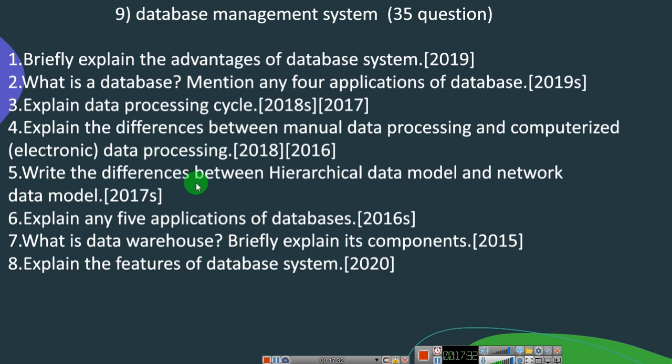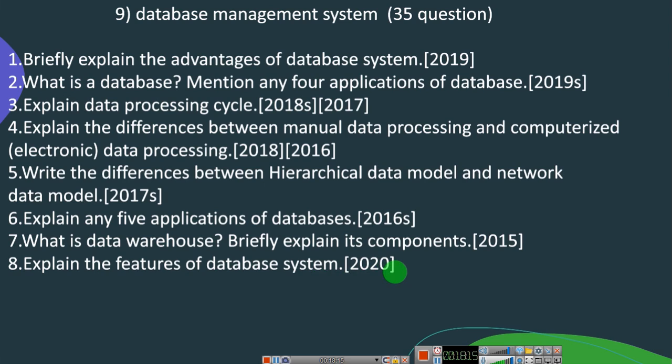So next one is write the difference between hierarchical data model and network data model, they have told. So here you are going to explain these different types. In 2017 supplementary they have asked. The next question is explain any 5 applications of database, asked in 2016 supplementary. Application is nothing but where database management system is used. Exactly that you are going to write. What is data warehousing? Briefly explain its components. This is one of the important questions you need to study. Explain the features of database management system, asked in 2020, the recent exam.